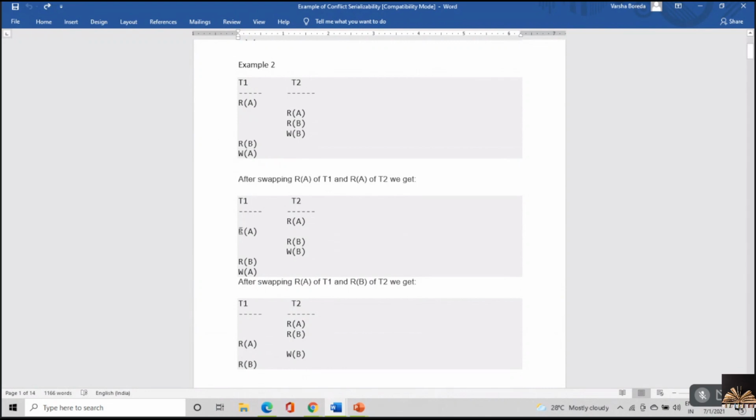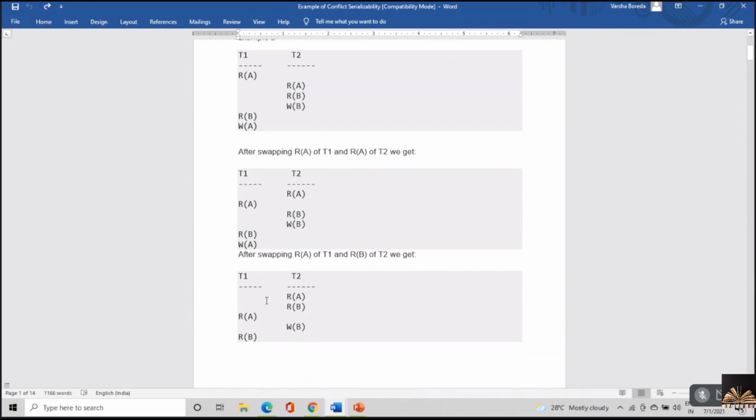Next, RA of T1 is compared with RB of T2. Both are non-conflicting instructions. So there's no issue. So RB is going to the top and RA is coming to the place where RB was.